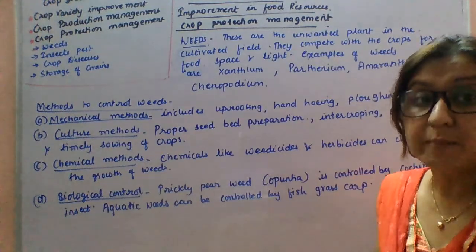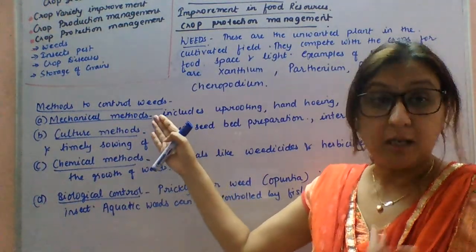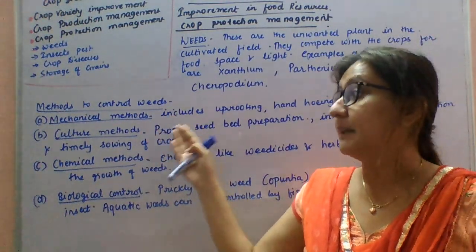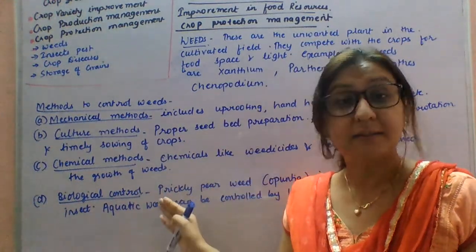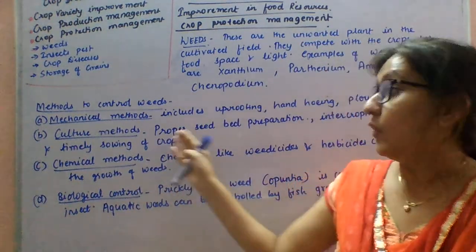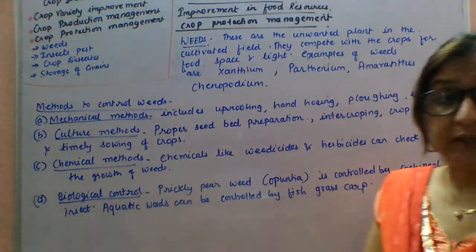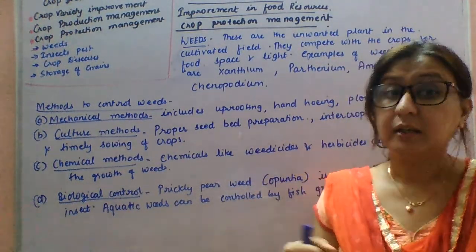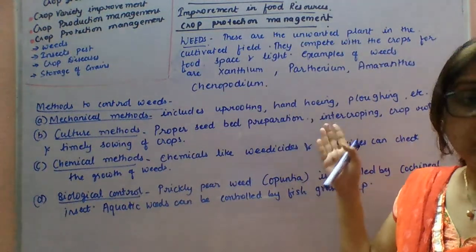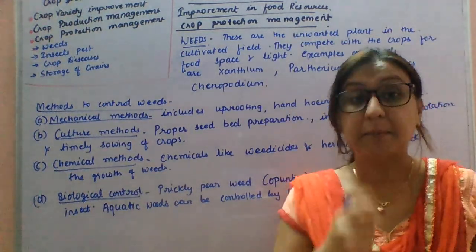So how can we remove these weeds? By implementing mechanical methods, cultural methods, chemical methods, and biological methods. First is mechanical methods. It includes uprooting, hand hoeing, and plowing. You can uproot it, you can pluck it, you can do hand hoeing. These all are the mechanical methods.